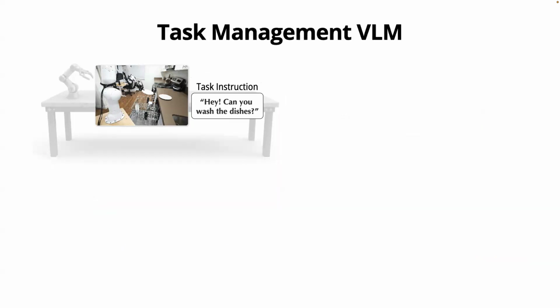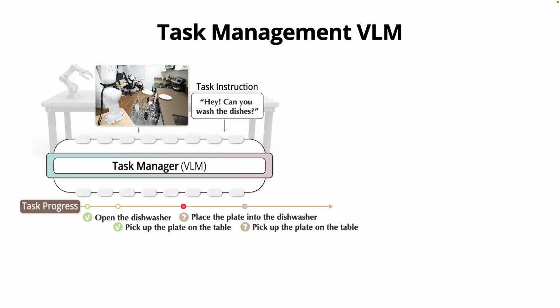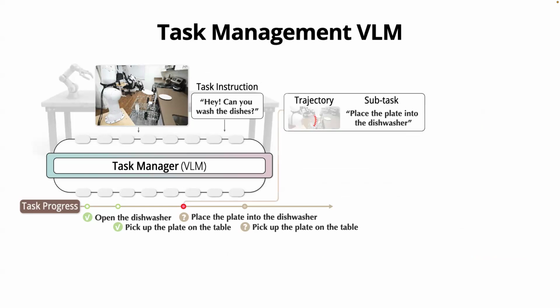To break it down quickly, given an observation image and a task instruction, the task manager, which is a lightweight VLM, will predict the task progress, and also the next subtask that the low-level policy should execute, and also the spatial visual trace indicating what interaction trajectory the robot arm should follow in the scene.